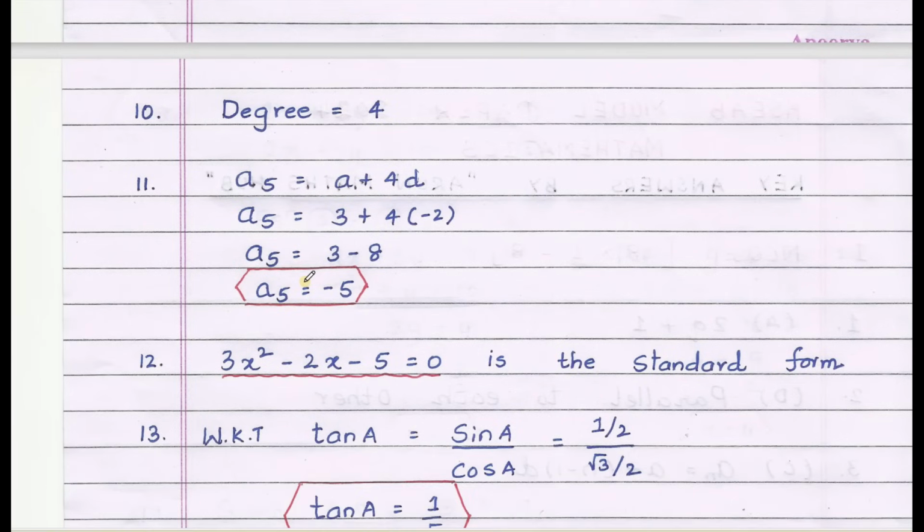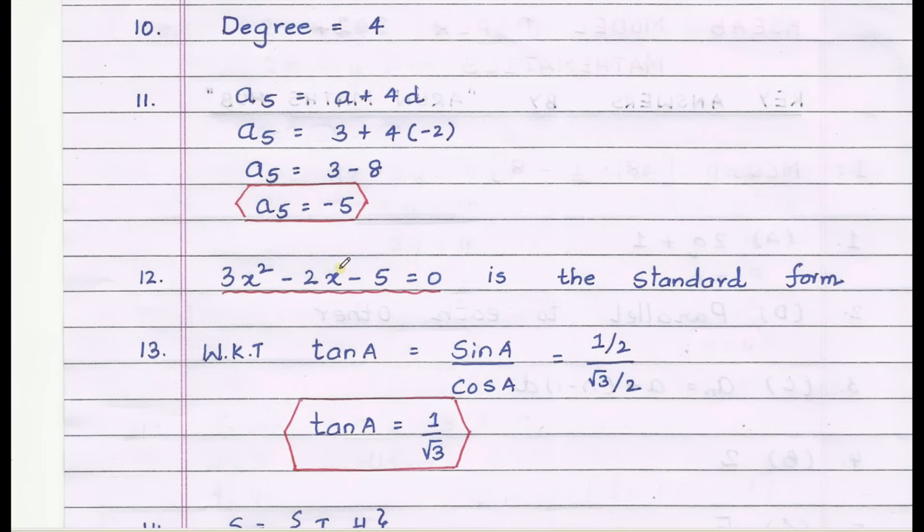11th question, fifth term of the AP, that is A5 equals A plus 4D. They have given A as 3, D is minus 2, we get the fifth term as minus 2.